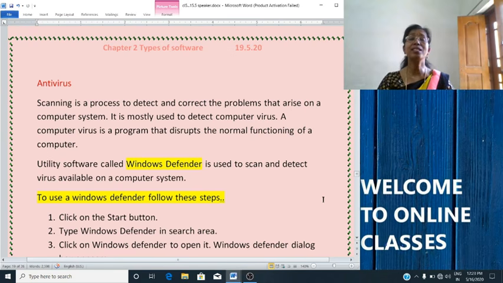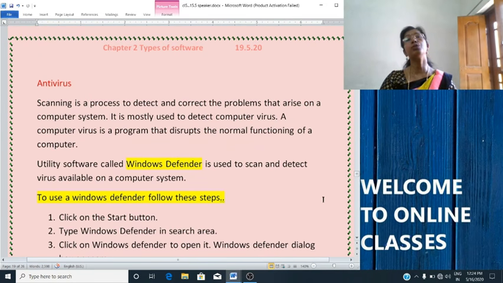Now, what is a computer virus? It is an unwanted data or program that enters a computer and disturbs the normal functioning of your computer. Scanning is a process to detect and correct problems on the hard disk of a computer system.